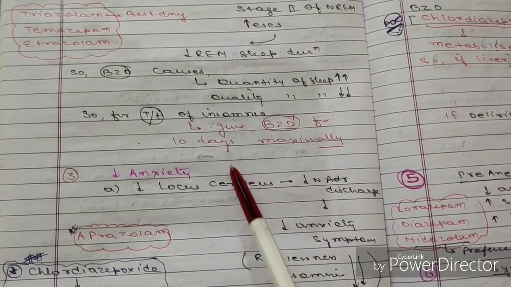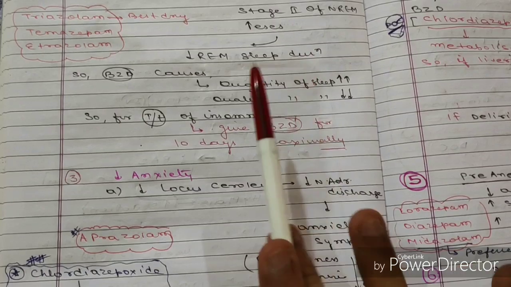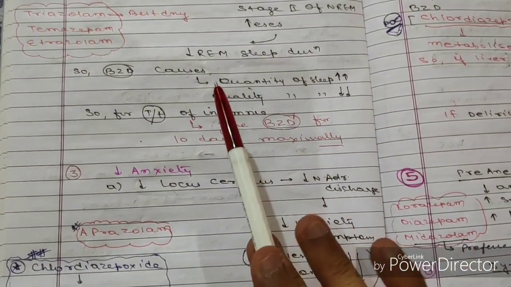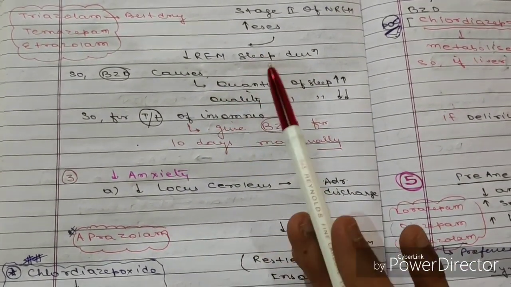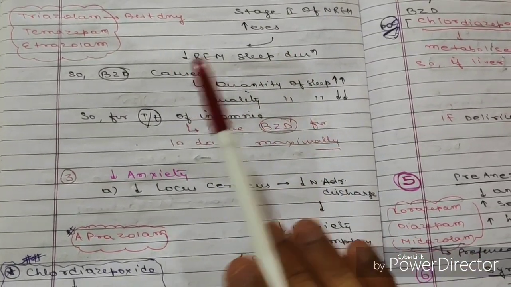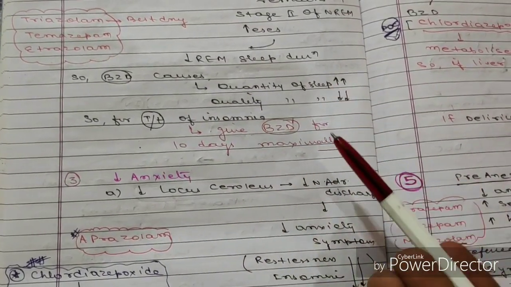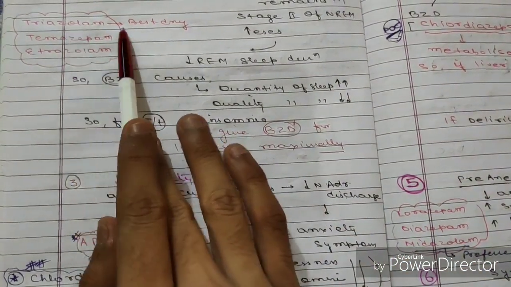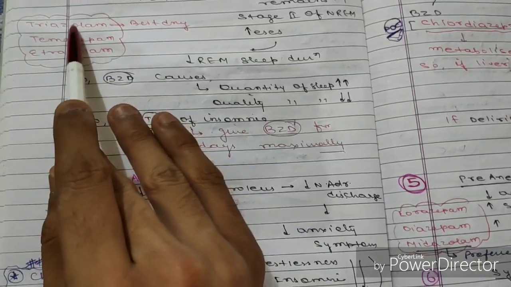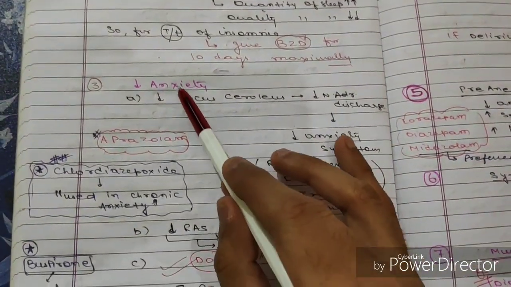Now for the treatment of insomnia, give benzodiazepines for 10 days maximally, not more than 10 days. So we have discussed the second indication, insomnia. We can use it for early insomnia and late insomnia, and one more point, we cannot use it for a longer period because it can cause a disturbed sleep-wake cycle. And triazolam is the best drug here, okay. Now the third indication is anxiety.